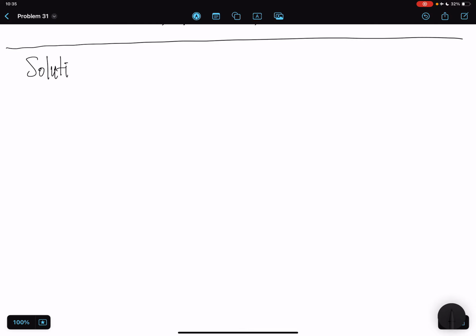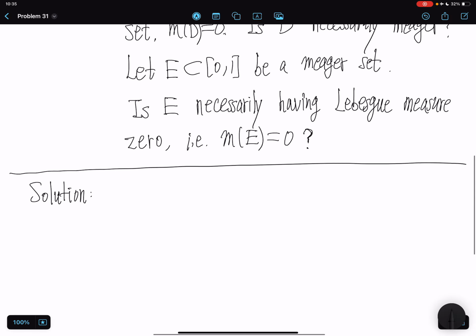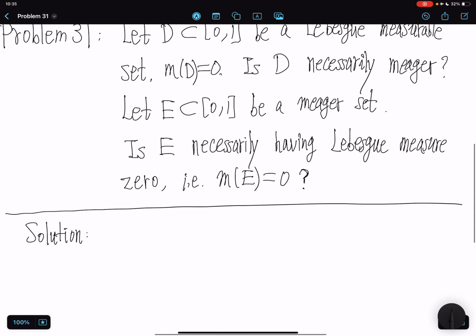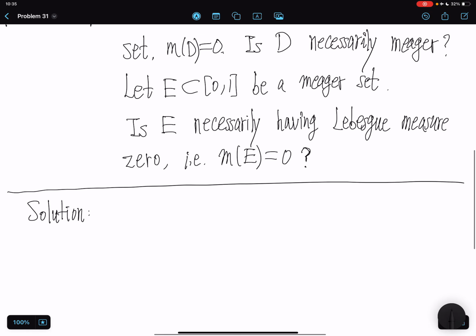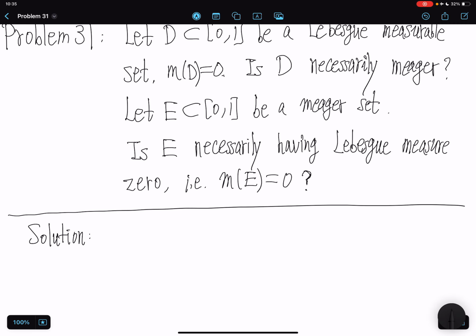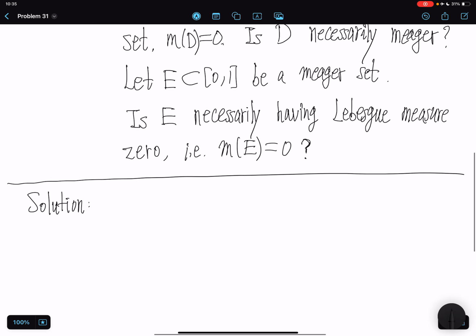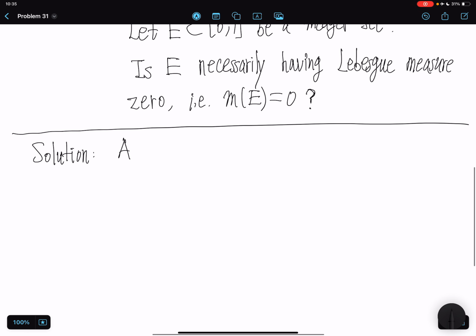Solution. First, let's recall the definition for a set to be meager. Because here we're using the Euclidean metric defined on the interval from 0 to 1, a set A is meager in any topological space, in our case a metric space.